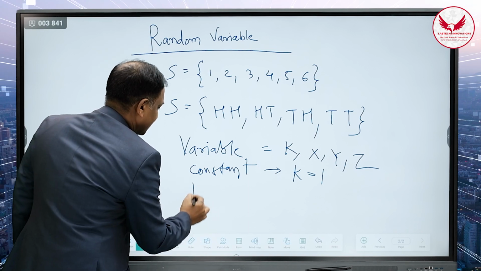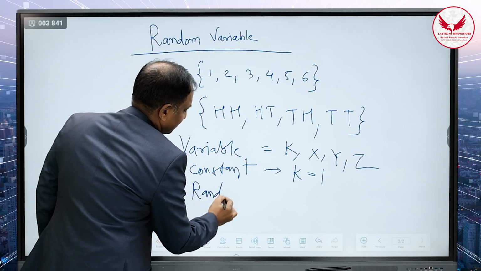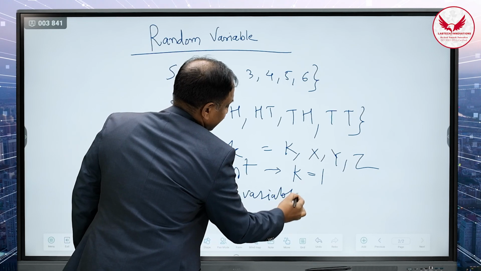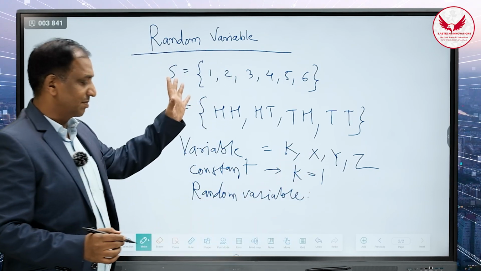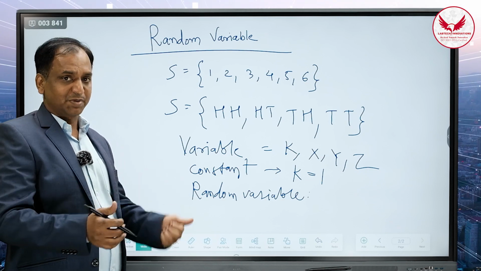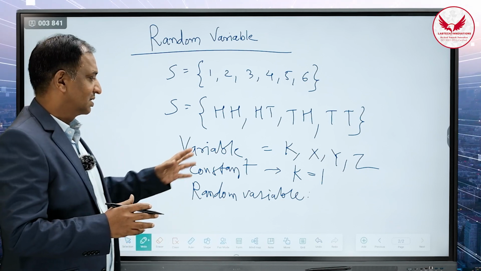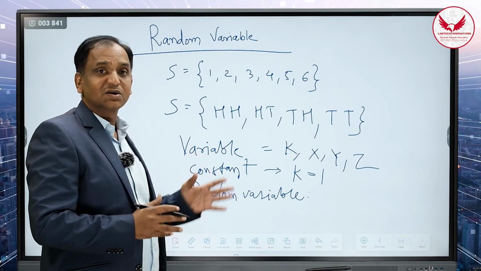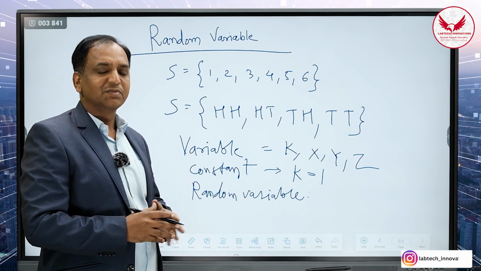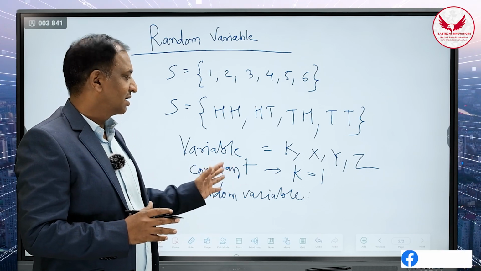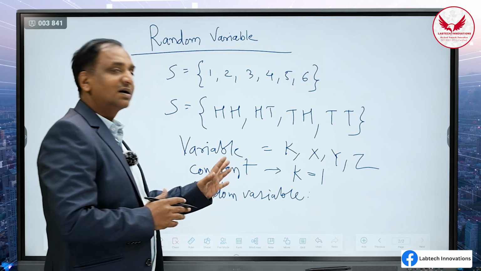Now what is the random variable? This random variable is associated with the probability, that is, the experiment. When we are performing any experiment, the outcome of any event cannot be predicted. So that is called a random experiment, and the variable which is associated with that particular random experiment is called the random variable.